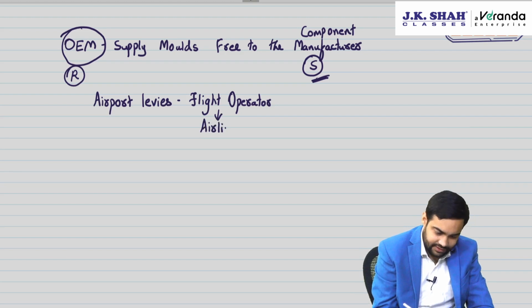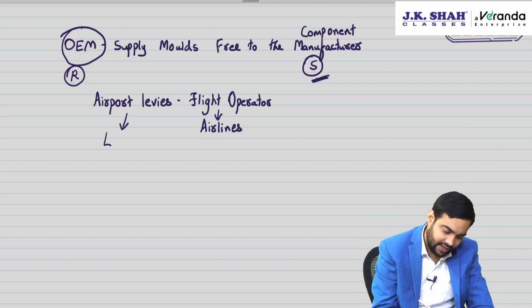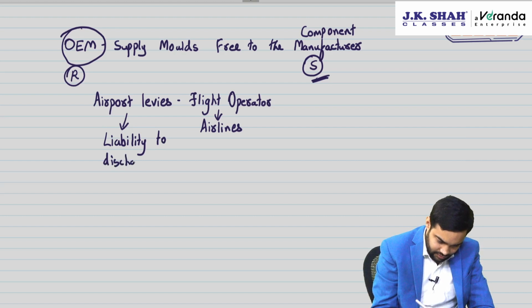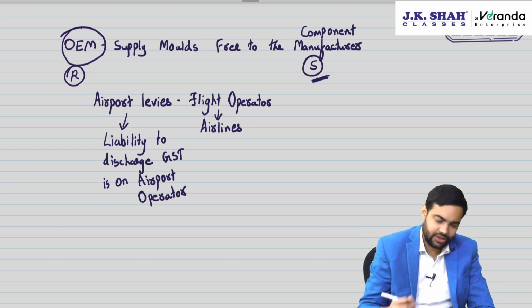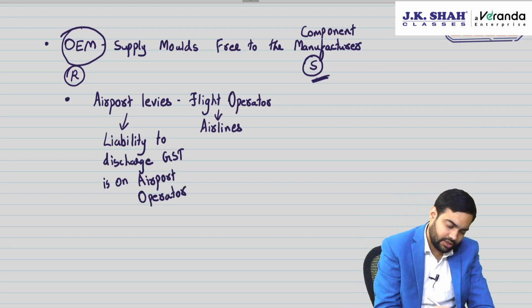The answer is no, GST will not apply, because airport levies, the liability to discharge GST is on airport operators and not on flight operators. Flight operators are only acting as a pure agent when they are collecting it on behalf of the airport authorities.